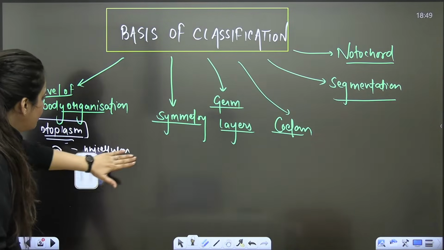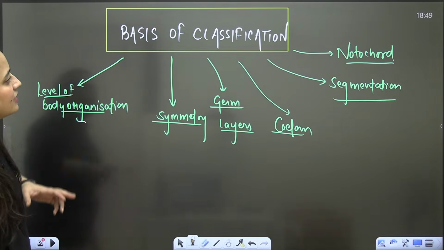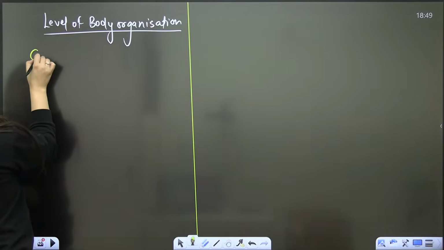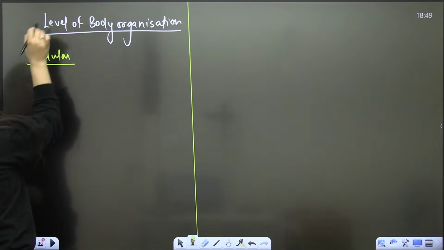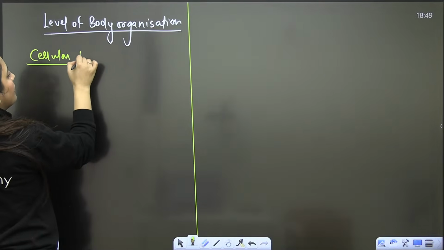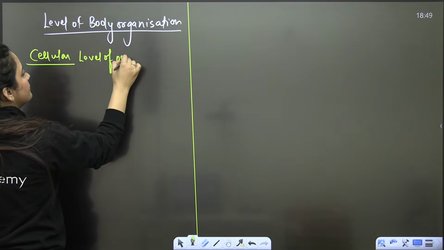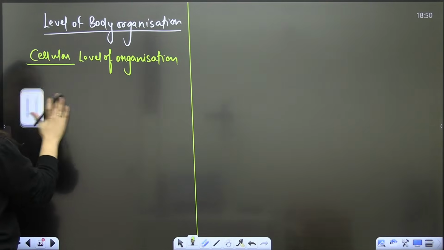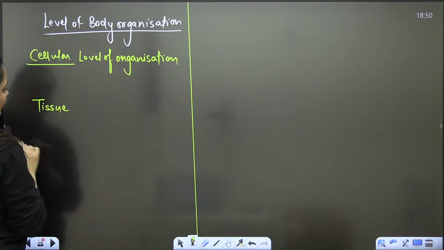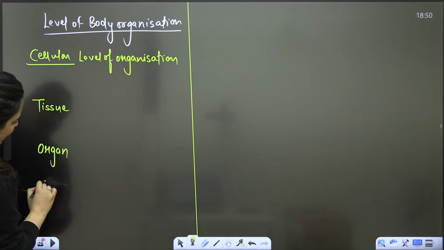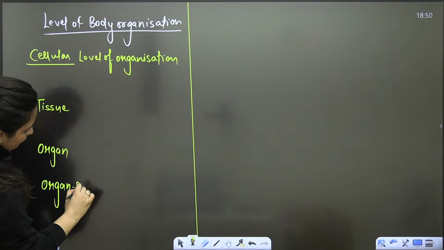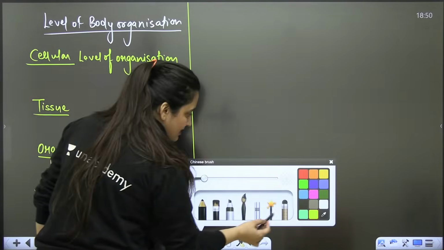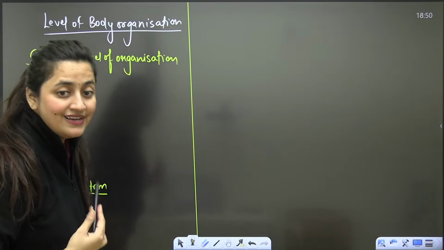Now in the kingdom Animalia, in your subkingdom Parazoa, in your phylum Porifera, you will see only multicellular organisms. So when you talk about the level of body organization here in the animal kingdom, you will talk about the cellular level of organization, the tissue level of organization, the organ level of organization, and the organ system level of organization.